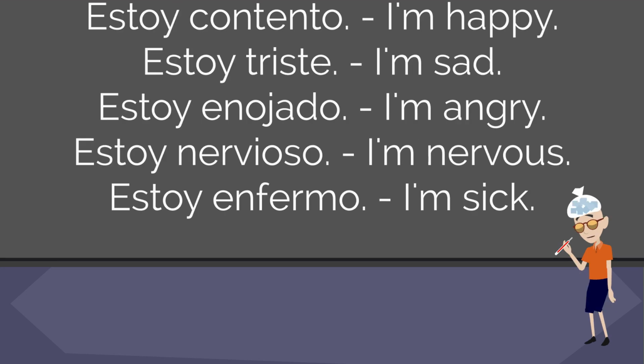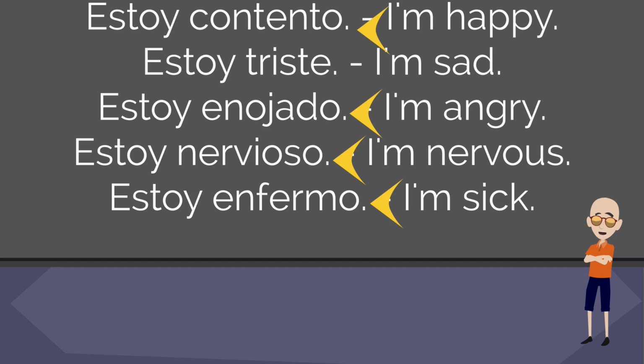To use these, all you have to do is put the appropriate form of the verb estar before them. Estoy contento, estoy triste, estoy enojado, estoy nervioso, estoy enfermo. These words are all adjectives, and the adjectives describe the noun. Now in Spanish, the adjective has to agree in number and gender with the noun that it's modifying, that it's describing. In this case, these are all masculine, except for triste, because that one can actually be masculine or feminine. So if a woman was saying these things, or I was describing a woman, then the adjective should change and become feminine. Let's see how that looks.